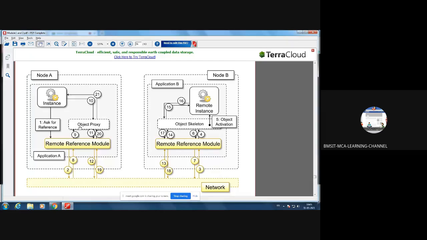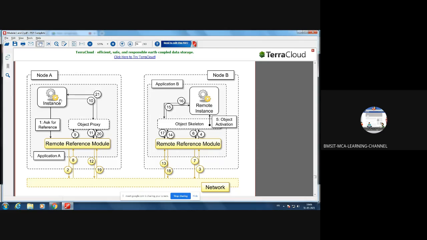The purpose of that proxy is to check whether the request is coming from a legitimate node or not. Such verifications will be done by this object proxy. That means whether the right object is trying to connect to me or not will be evaluated. If yes, then it will connect to the object instance.